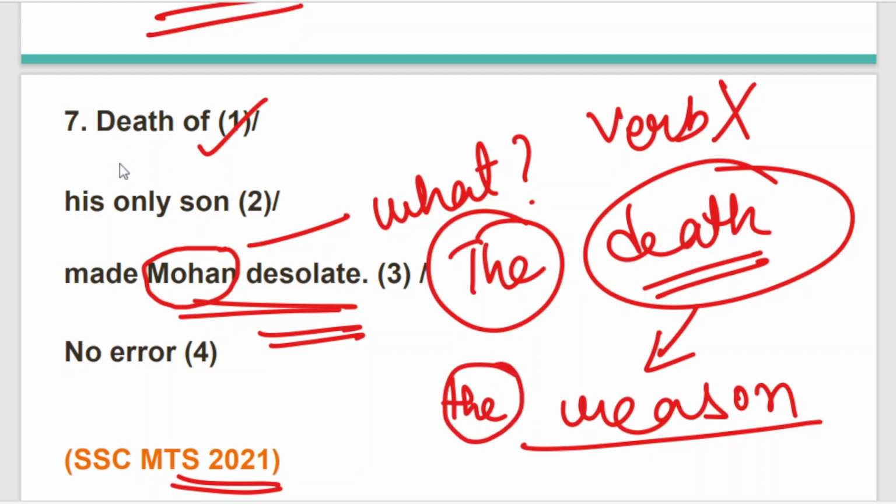Hence the correct sentence is, the death of his only son made Mohan desolate. I hope this question is clear to you. This one was actually a very simple sentence, but not that simple to figure out the answer.